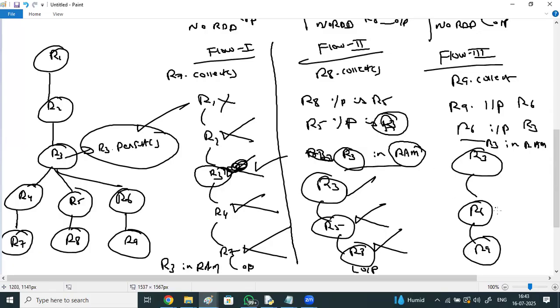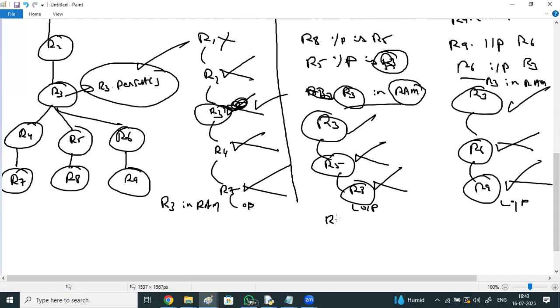When R6 is ready, R3 won't be removed. R3 won't be removed, right? It will be there. When R9 is ready, R6 is removed. When the output is collected, R9 also gets removed. Here also, in this case also, R3 in RAM.